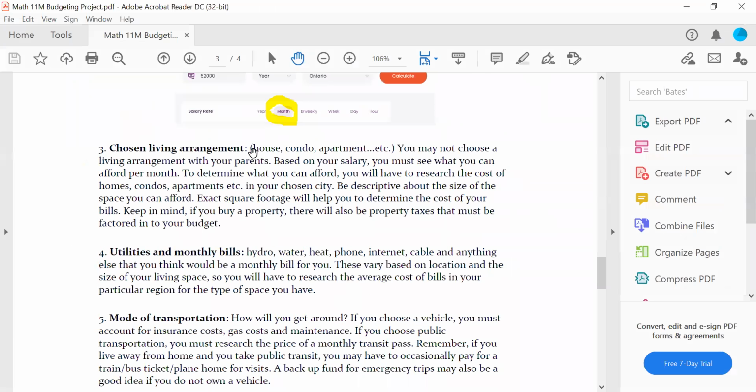Next, you're going to find somewhere to live. You may not live with your parents. That's the very first sentence here. So you're going to find an apartment, a condo. You can rent in a house. I would strongly recommend not buying a house and working with a mortgage right now because it gets complicated and it's really not that affordable for somebody who's living on their own. So find a place to rent.